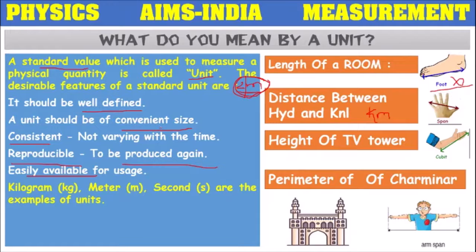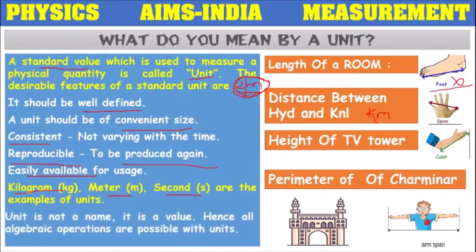They are not of convenient size. They will vary from time to time. They cannot be reproduced again. That's why we won't choose them as standard values. Now we have units like kilogram, meter, second. These are considered standard units because they follow all the above features.